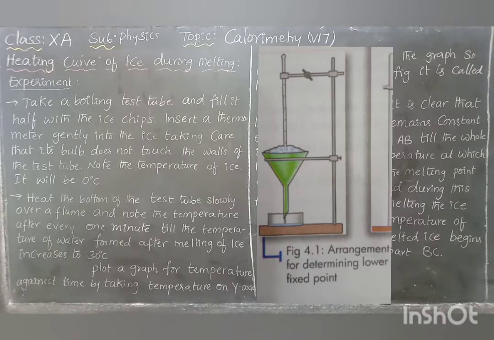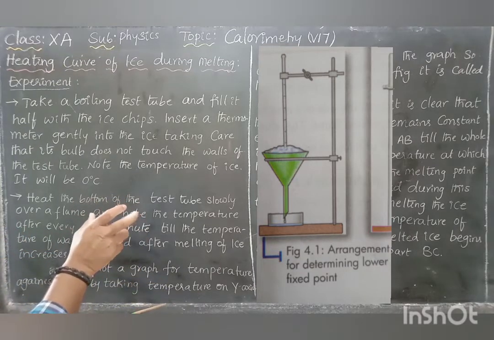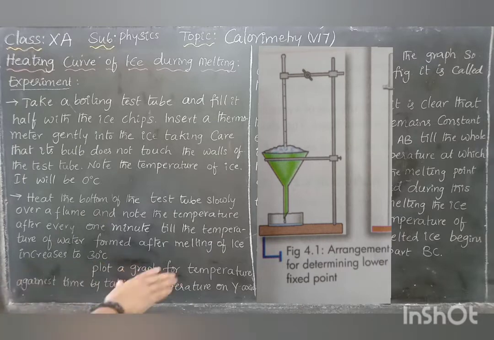Next, the heating curve of ice during melting. What is the behavior of the curve during melting? If you take ice, heat is supplied up to the melting point and after that also, and by taking the readings we should understand the curve. For that we will do a simple experiment. See the diagram.